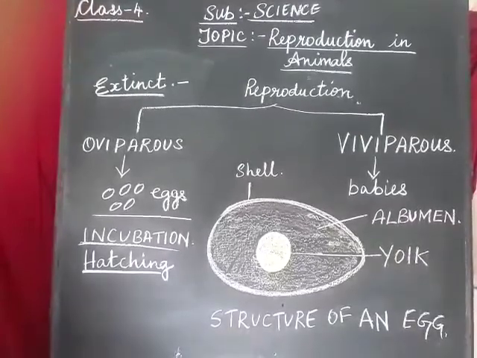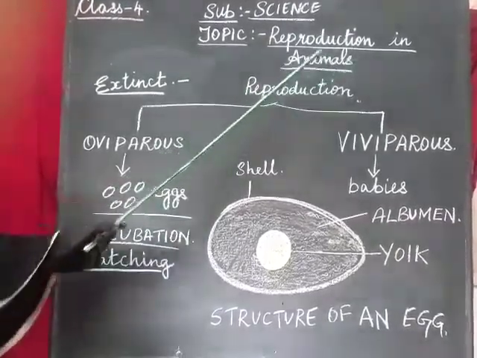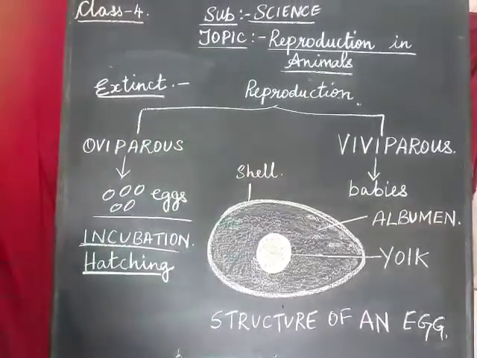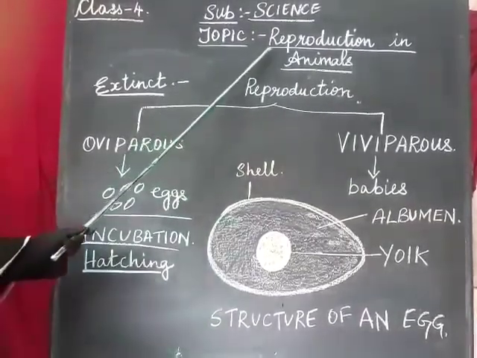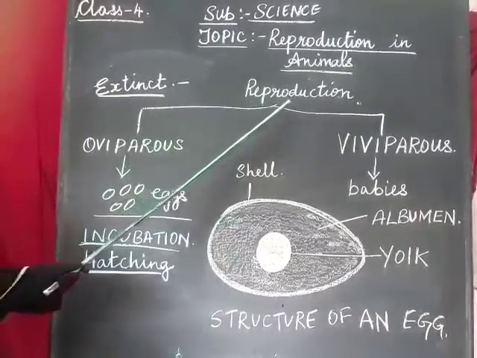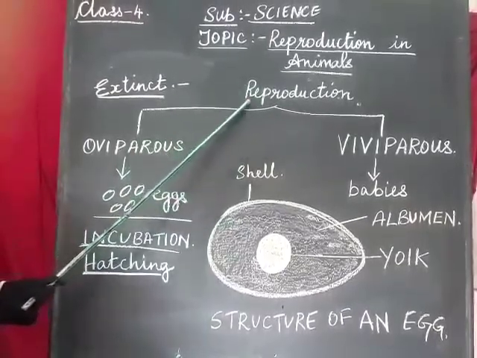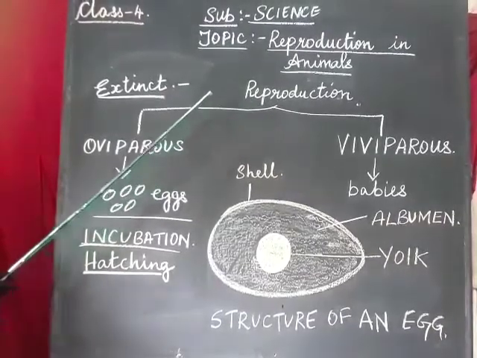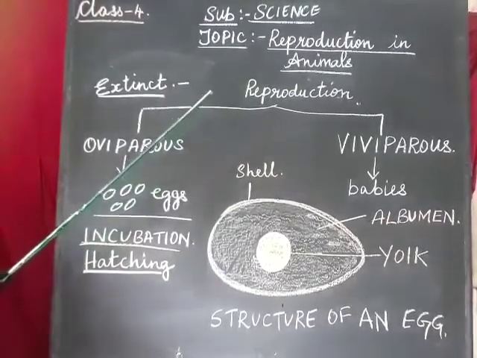The name of the topic is reproduction in animals. This is a very interesting topic. First thing we need to know is what is reproduction? Reproduction is a process through which animals produce their young ones of their own kind.